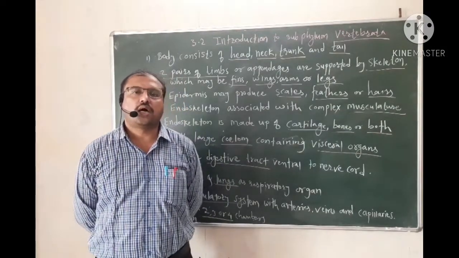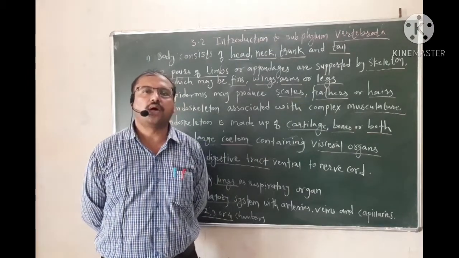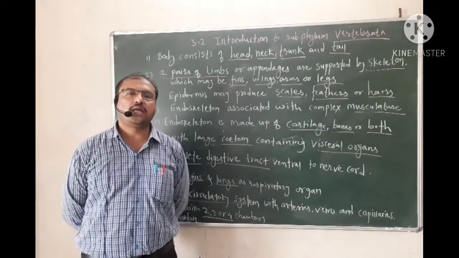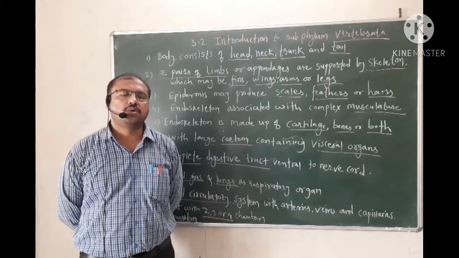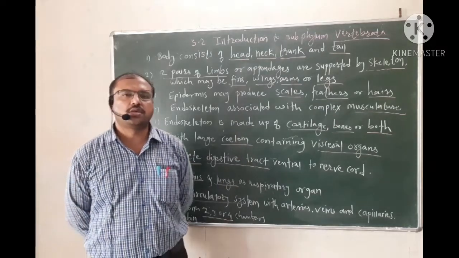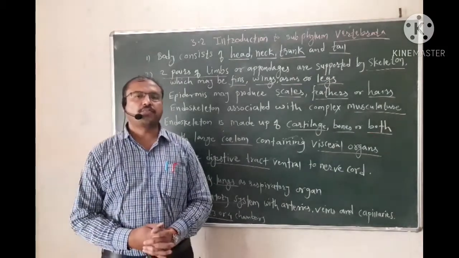So this section has highly developed animals, more modified than the animals from protochordata.